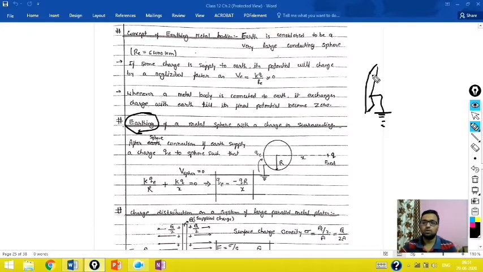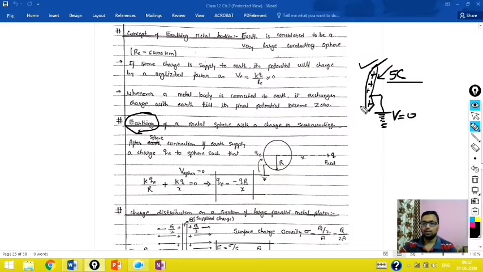Suppose you have a metal plate and you give it some amount of charge, say 5 coulomb. If we connect this with earth, the potential of earth is 0, and this plate will have some potential due to this plus 5 coulomb charge. As positive charge gathers on any surface, it increases its potential. So we say that all of this charge will go to the earth. However, it is not true for all cases.